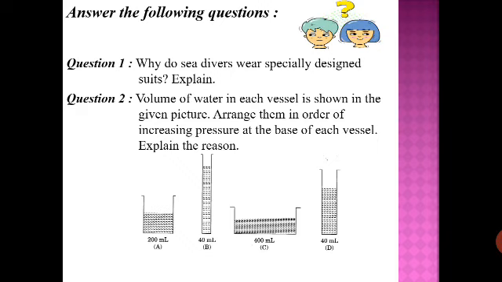So once you find out the one which is having more pressure and then the low pressure, you have to arrange them also. So starting from low pressure to high pressure at the bottom, and you also need to justify the arrangement, why you are arranging in this order. So if you say that in a particular container the pressure will be high at the bottom, then why you think so, or if it is low then why it is so. So you have to arrange plus you have to justify your answer also. So let's see if we can answer it.